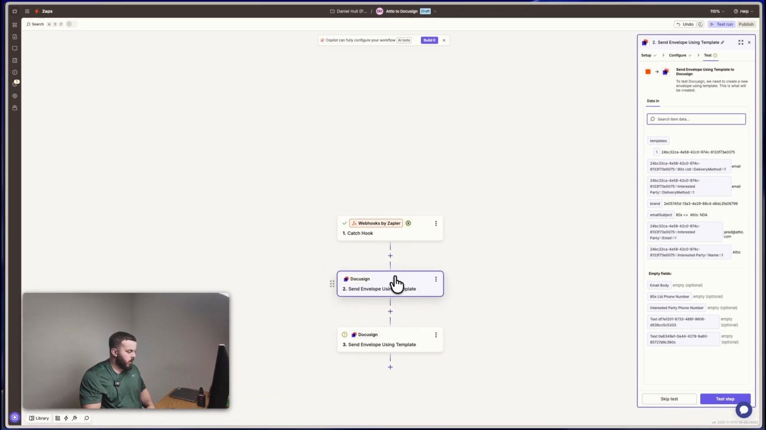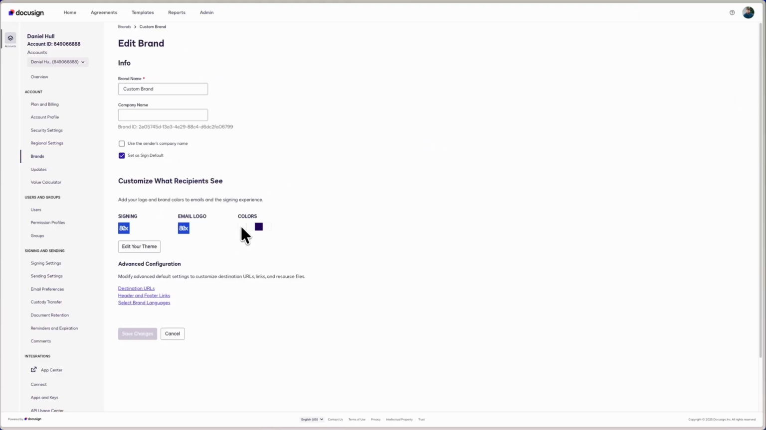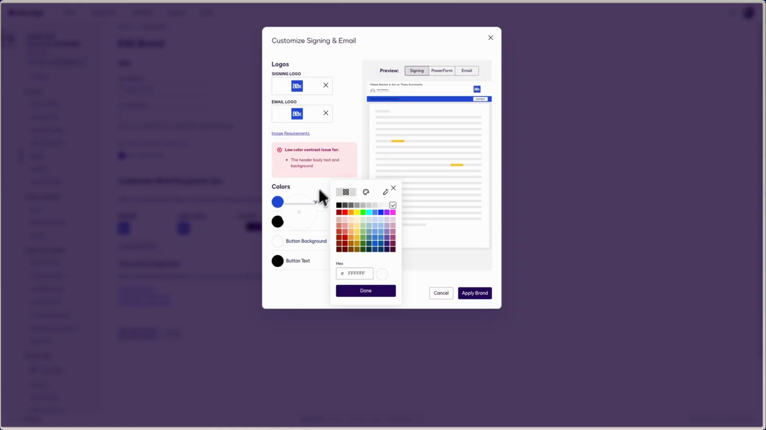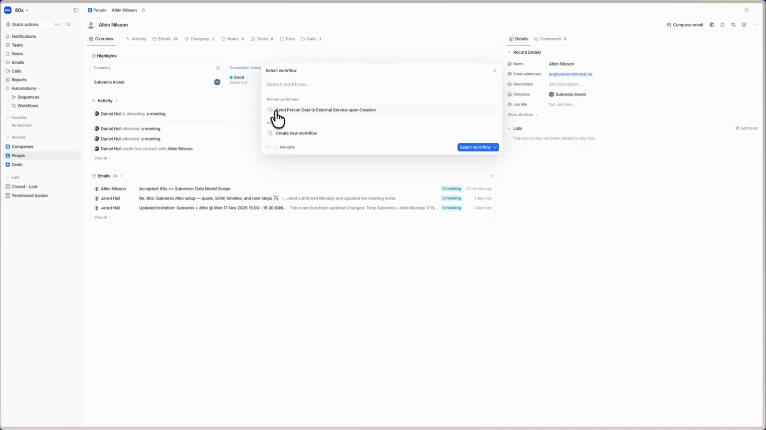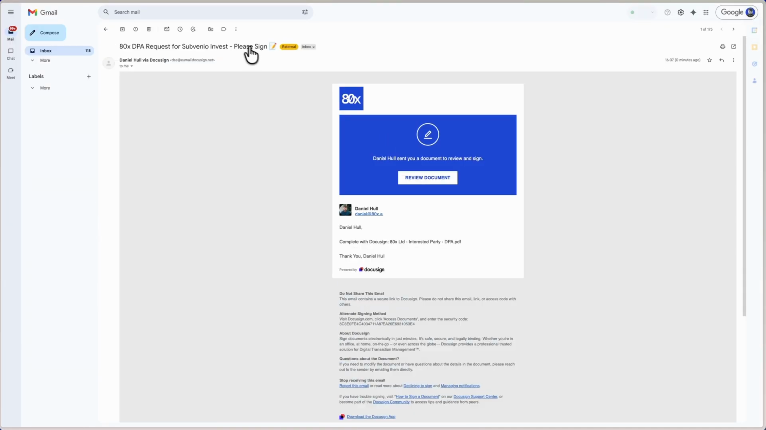I'm just going to whiz through here and improve our branding a little bit because I realized that it was sending the standard DocuSign template. Our first live test case. Let's click run workflow on a person. And there we have it, one freshly baked DocuSign template.